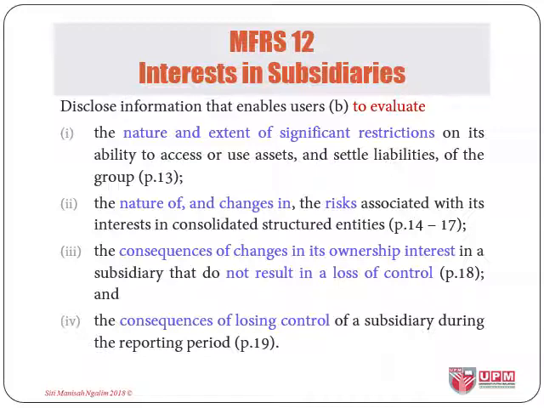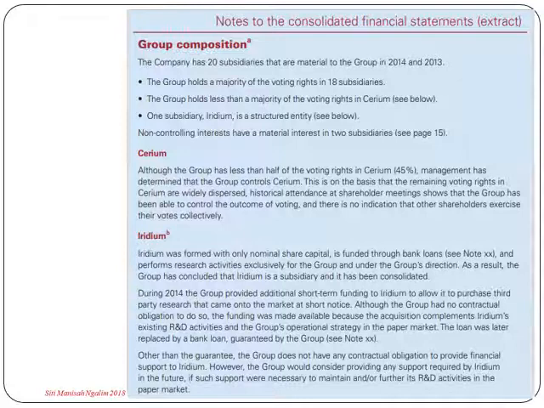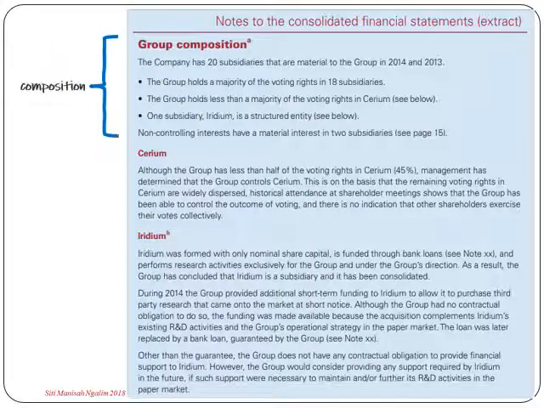You may refer to the specific paragraph of each item of concern shown here. To show you an example, I share here an illustrative example of a disclosure of a make-believe company by KPMG in its guideline to apply IFRS 12. Here we have the information on the compositions of the subsidiaries.